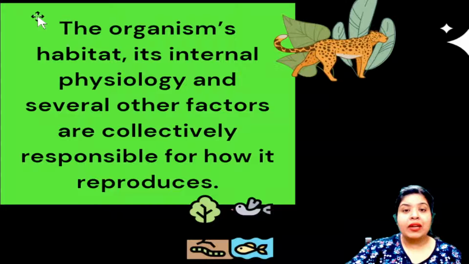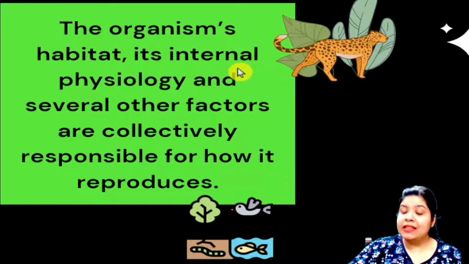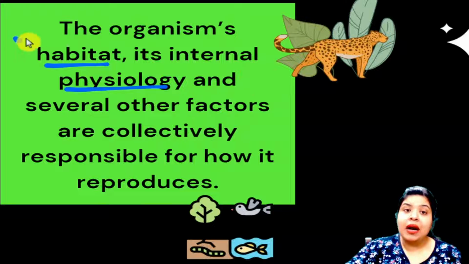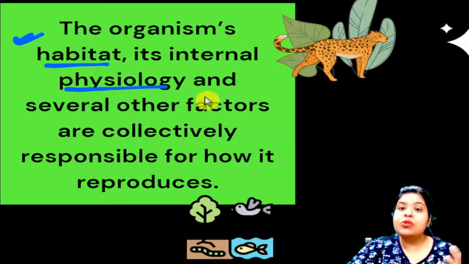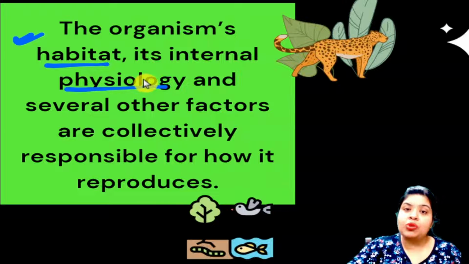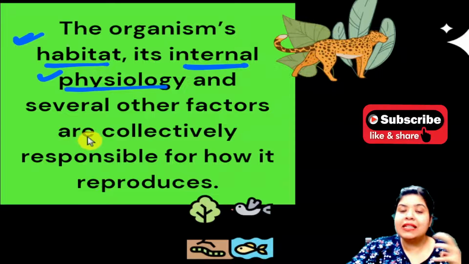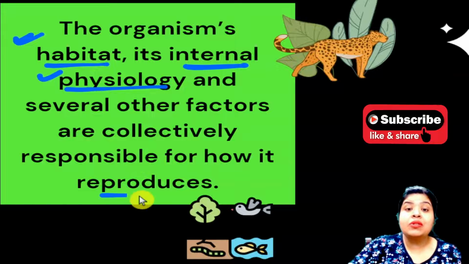The organism's habitat, its internal physiology, and several other factors are collectively responsible for how it reproduces. Where an organism lives, what its habitat is, whether it is a terrestrial organism living on land, or aquatic, or arboreal, governs how the organism is going to reproduce further. So the habitat, the internal physiology, body structure and body functioning, and several other factors together decide how any organism will reproduce.